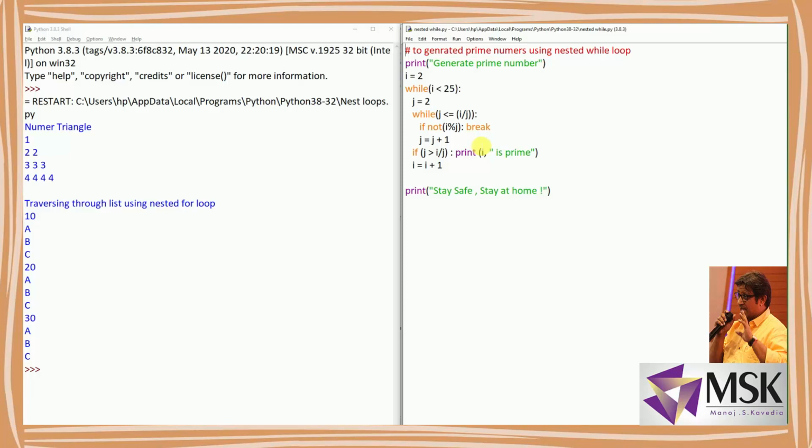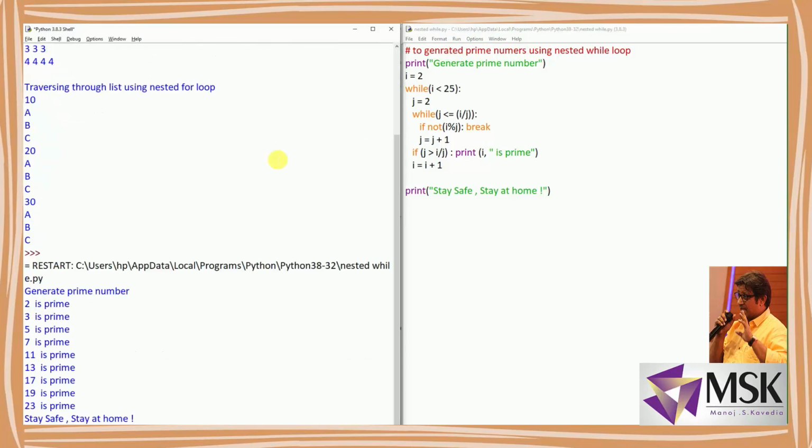So let's execute the program. So you can see it generating the numbers. 2 is prime, 3 is prime, then 5, 7, 11, 13, 17, 19 and 23. Why? My upper limit was 25, that's why the numbers were generated till 23, because 24 and 25 are not prime. So I hope how to use the nested loop is clear to you. What you can do, you can type out this program in IDLE and see the outputs.